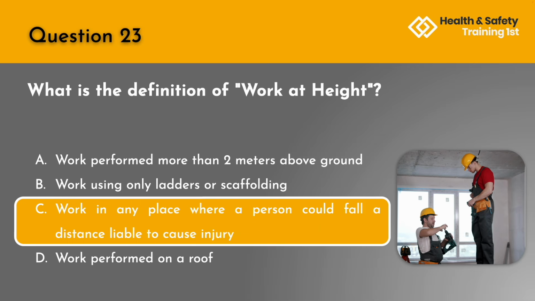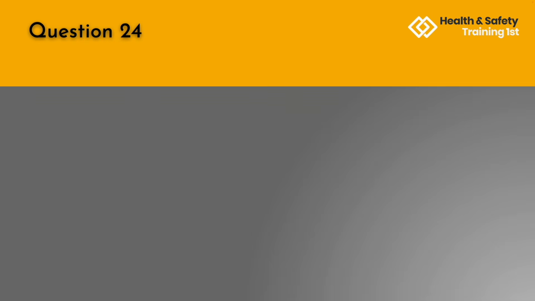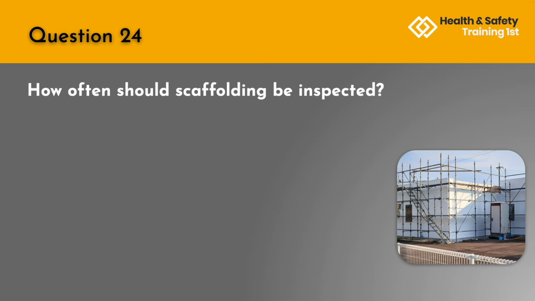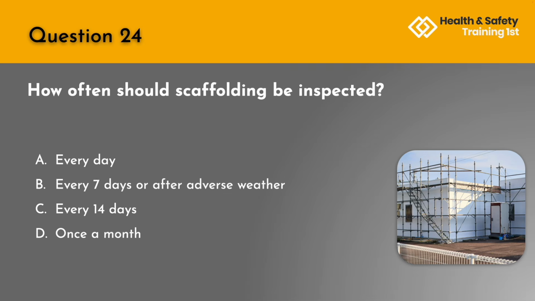The correct answer is C. Work in any place where a person could fall a distance liable to cause injury. Question 24. How often should scaffolding be inspected? A. Every day. B. Every 7 days or after adverse weather. C. Every 14 days. Or D. Once a month.